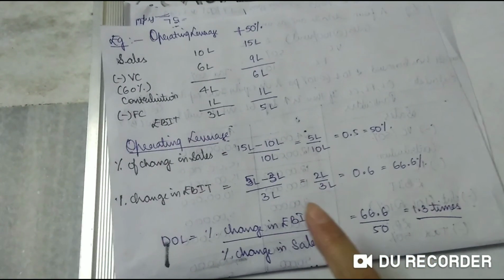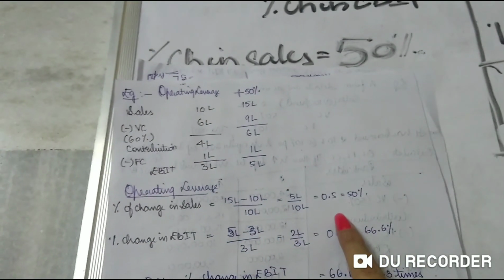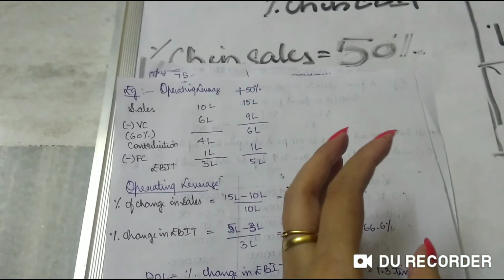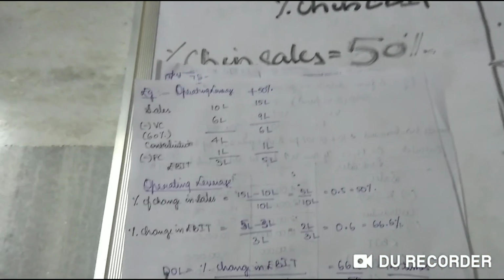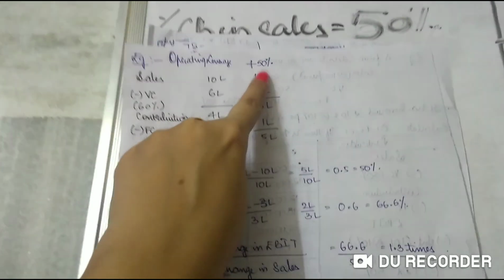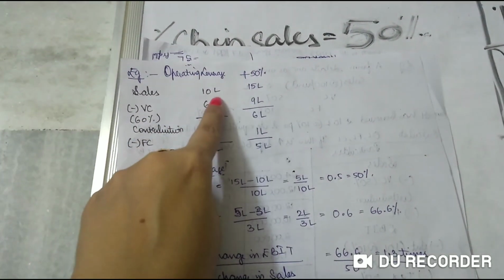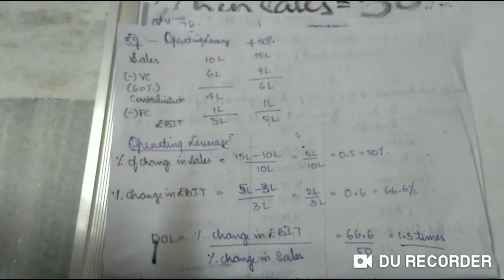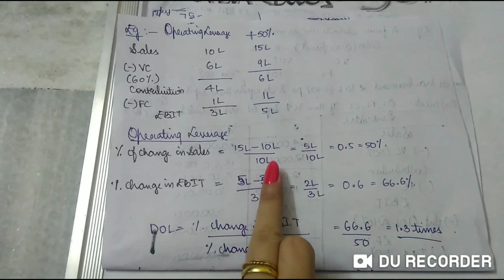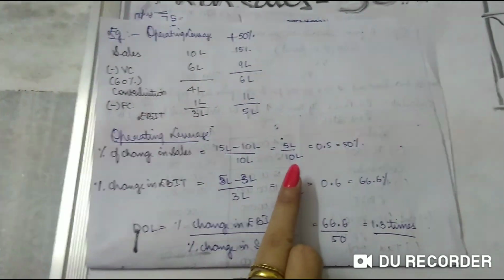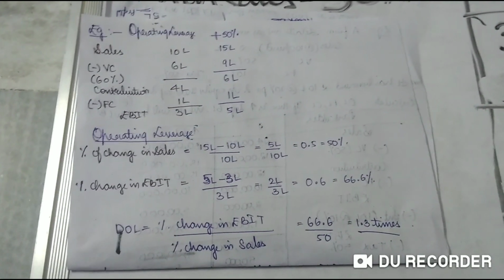Okay. Now percentage change in sales is equal to. Now what happens here? Directly they have given 50%. You can directly take it as 50%, or else use the formula to calculate percentage change in any of these things. It might be sales, EBIT, EAT, or anything. What you need to do is new value minus old value divided by old value. Easy. So here 15 lakhs is the new value, 10 lakhs is the old value, and divided by 10 lakhs old value. 5 by 10 lakhs is 0.5, which is equal to 50%, which we already know.